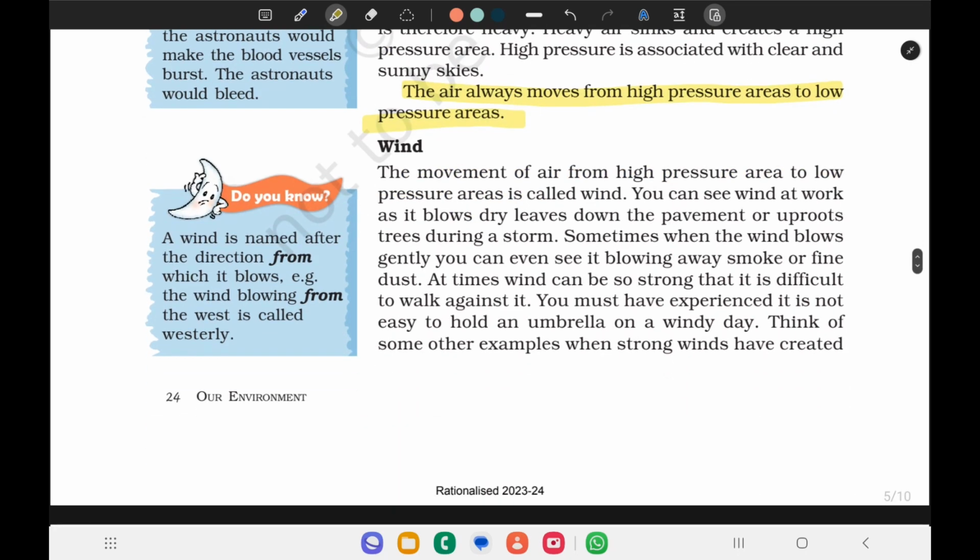While coming to the wind, the movement of air from high pressure areas to low pressure areas is called wind. You can see the wind at work as it blows dry leaves down the pavement or uproots trees during a storm. At times, wind can be so strong that it is difficult to walk against it. You must have experienced that it is not easy to hold an umbrella on a windy day.